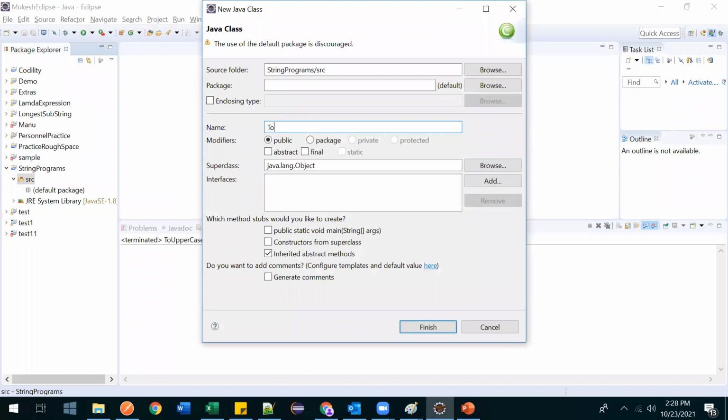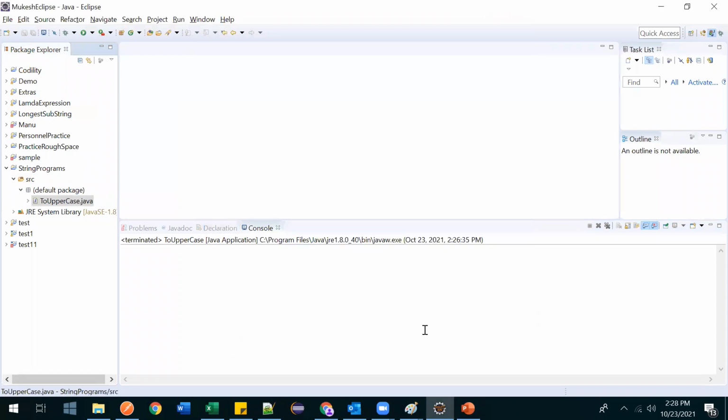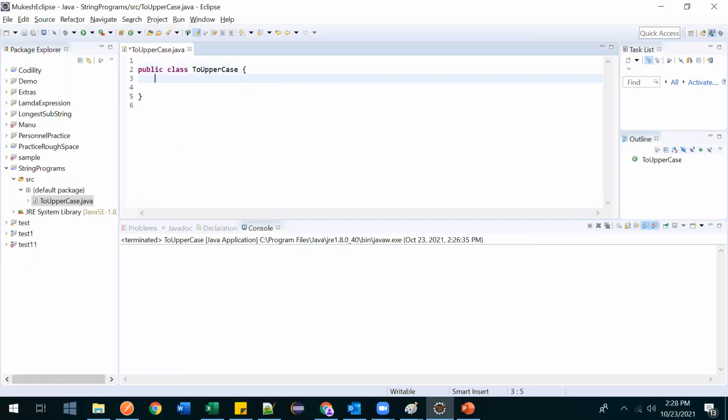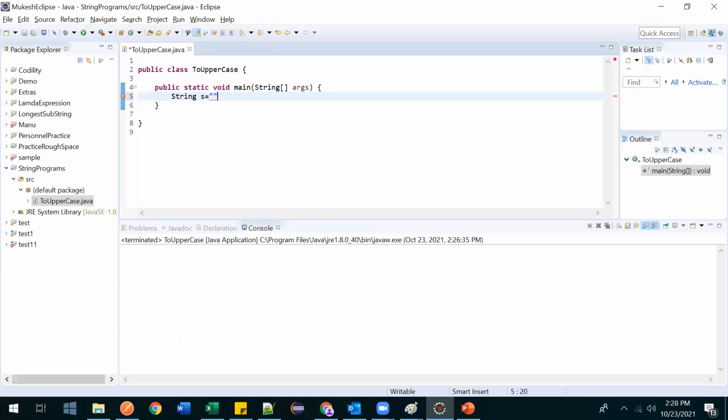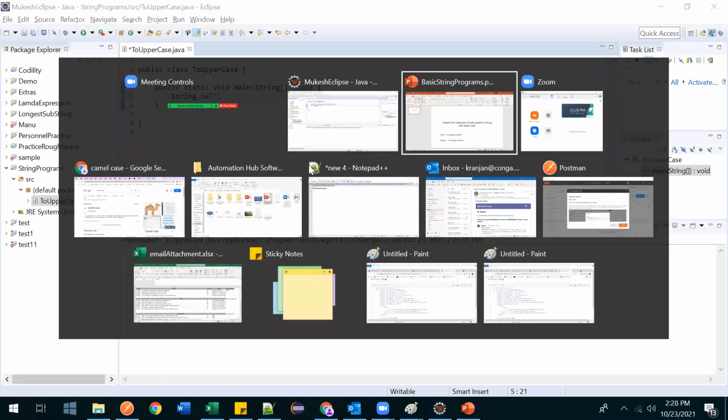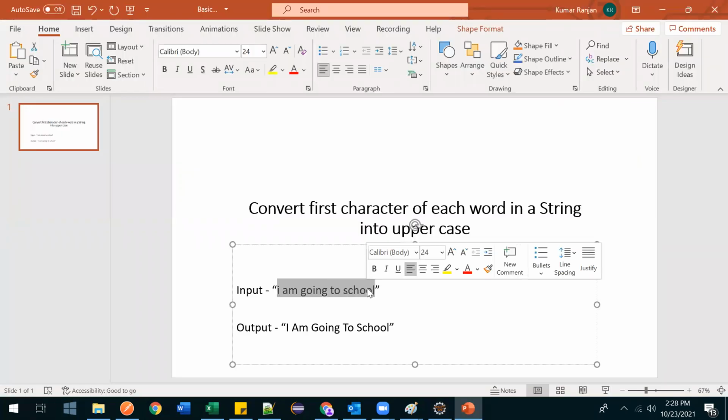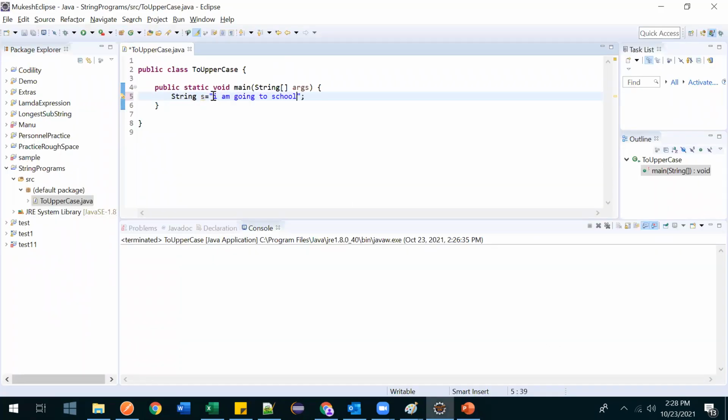Let me name it ToUpperCase. Now let me create one main method inside this. Let me take one string, S is equal to, let me copy that string. So now we have a string.